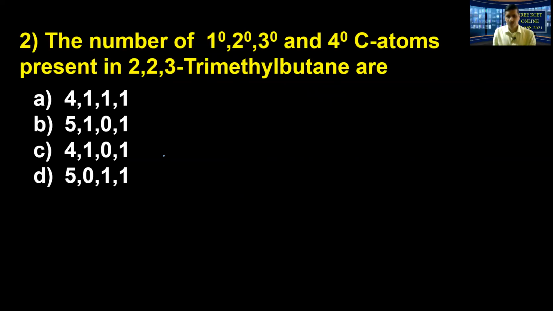Let's move to the next question, dear students. This is the number of primary, secondary, tertiary and quaternary carbon atoms present in 2,2,3 trimethyl butane. Butane is the word root. Let me tell you the parent chain. Whenever there are an even number of carbon atoms in the parent chain, this is a bond-line structure. Practice it, and you will be able to work it out very quickly. If there is an even number of carbon atoms, the end carbon atoms are going to be on the opposite side.